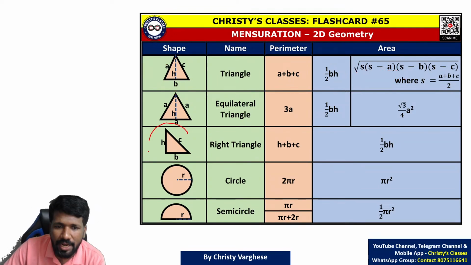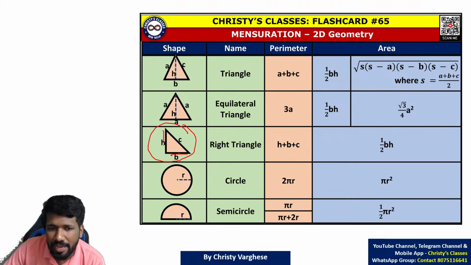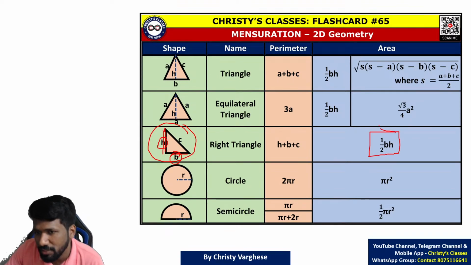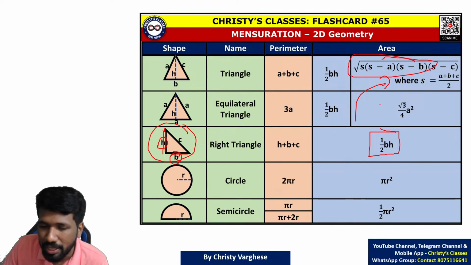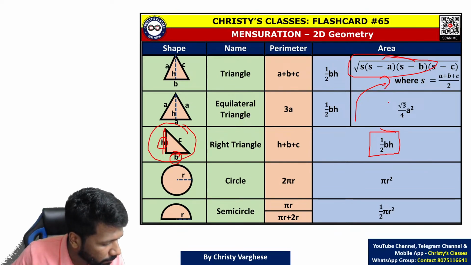But for a right triangle, the sides are the base and height. If this is the base, that is a side also. If this is the height, that is a side also. So half base into height itself is enough. This formula is not needed actually, because it is time consuming. It is better to avoid that wherever possible.